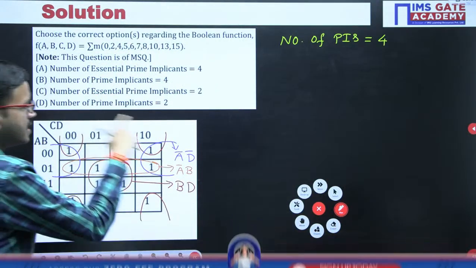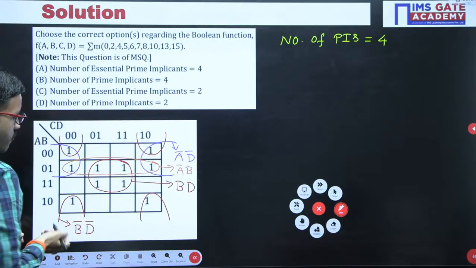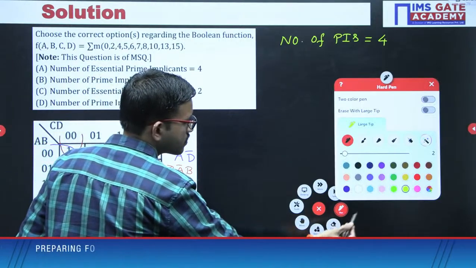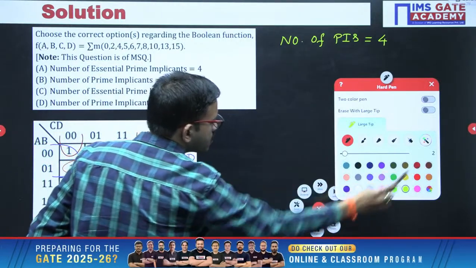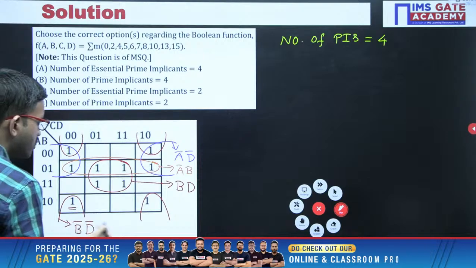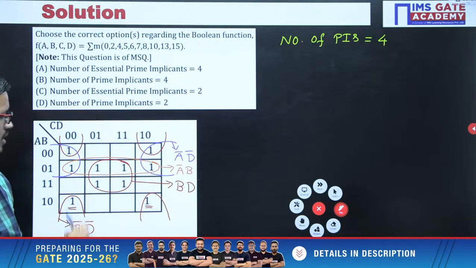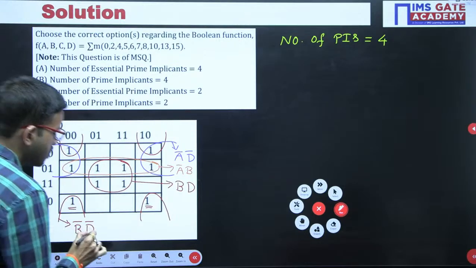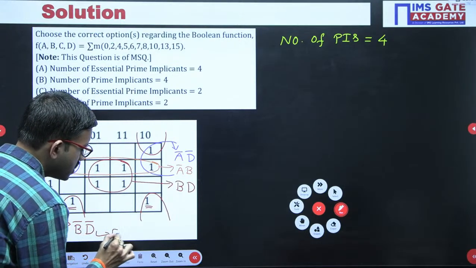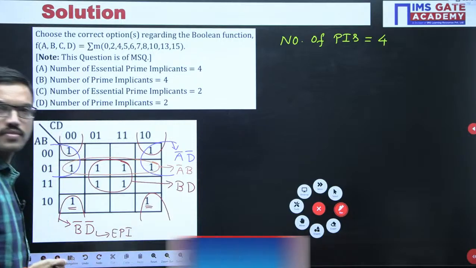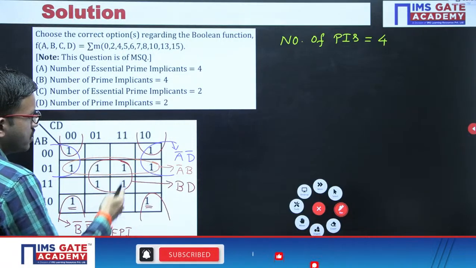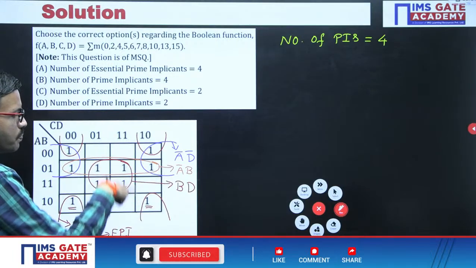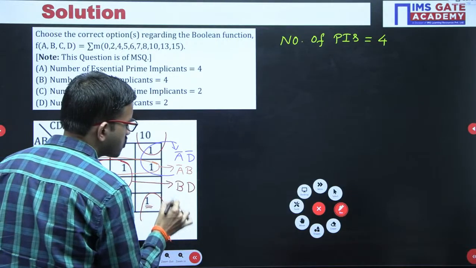Now just observe, in this entire K-map, with respect to this one or with respect to this one, the grouping of 4 corner ones is mandatory. That means this is the essential prime implicant. Similarly, you can observe here with respect to this one or with respect to this one, this grouping is compulsory, mandatory. So that is also essential.